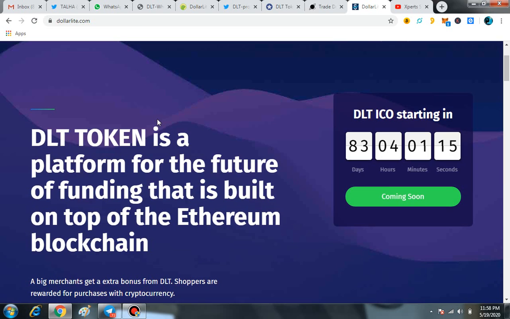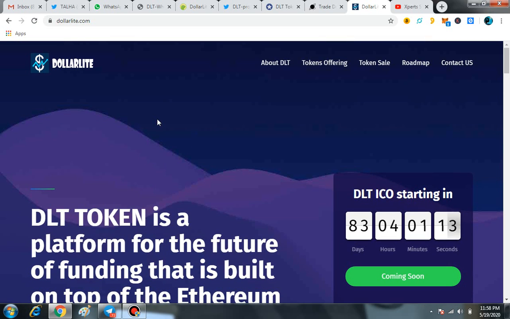Welcome back, guys, to another episode of Expert Studio. Today we are going to discuss each and everything about such a great project, Dollar Light, because at this time they are offering a free airdrop, and also you have the chance to buy this token directly, and it is already a listed token. It is available on different exchanges, and also it is available on CoinGecko.